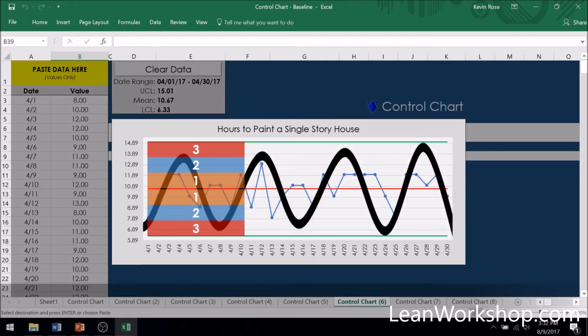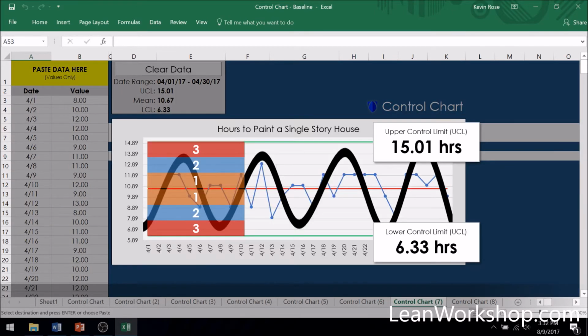When we stack 3 standard deviations, we can see statistically how much time it will take to paint a single-story house 99.72% of the time if nothing changes. Based on what we learn, at some point it will take up to 15.01 hours and as little as 6.33 hours for Chris's team to paint a single-story house if we do nothing to change the process.